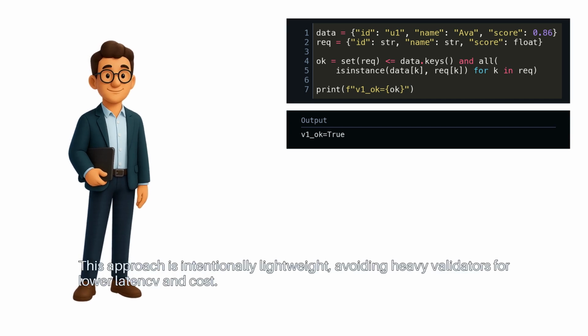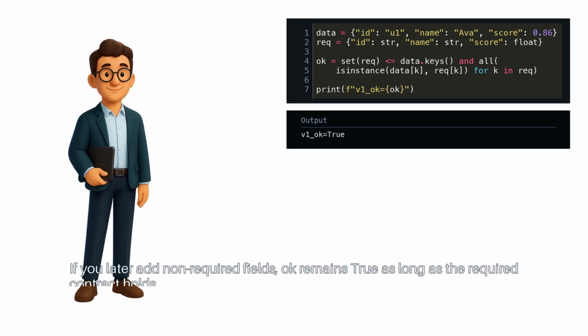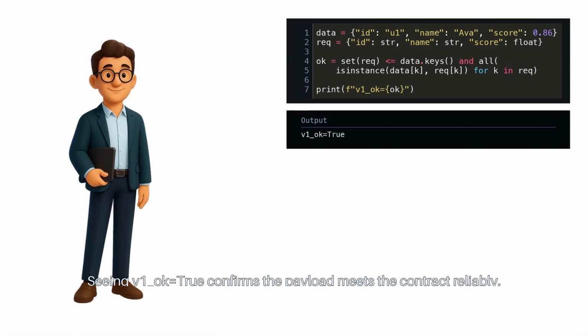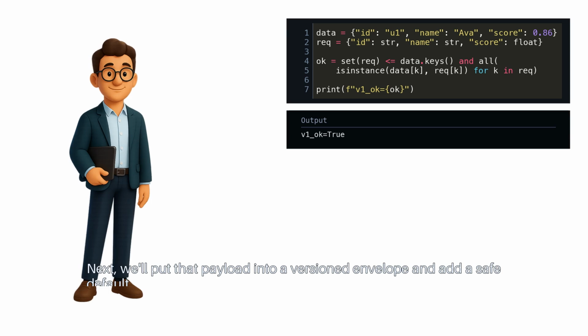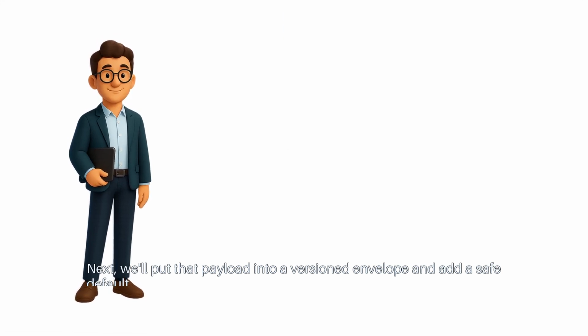This approach is intentionally lightweight, avoiding heavy validators for lower latency and cost. If you later add non-required fields, ok remains true as long as the required contract holds. Seeing V1 ok true confirms the payload meets the contract reliably. Next, we'll put that payload into a versioned envelope and add a safe default.